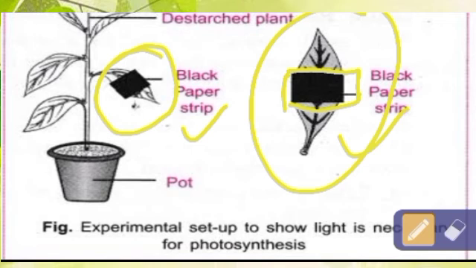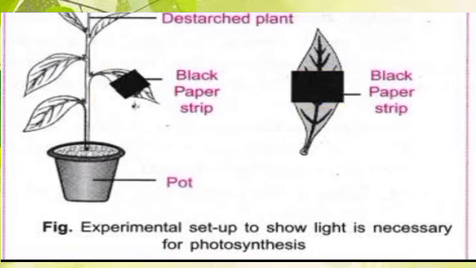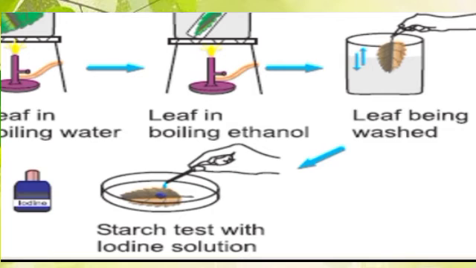We have covered the leaf with the black paper, which means no sunlight will be absorbed by this portion of the leaf. Now, how do we know whether the leaf has prepared food or not? For that, again we will do the iodine test on the leaf. What will happen?